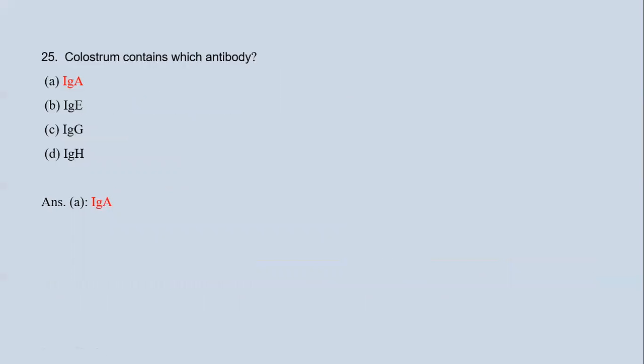25th question is colostrum contains which antibody? IgA, IgE, IgG, and IgH. We know that colostrum is the milk which is produced first after parturition. So it contains IgA as it provides resistance to the child and it increases the immunity of the child.